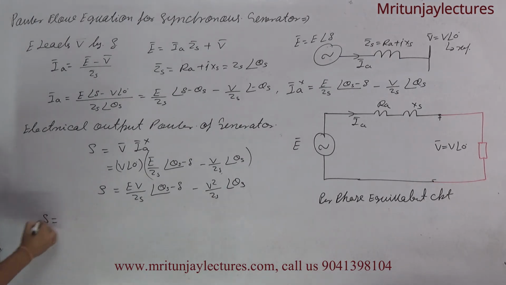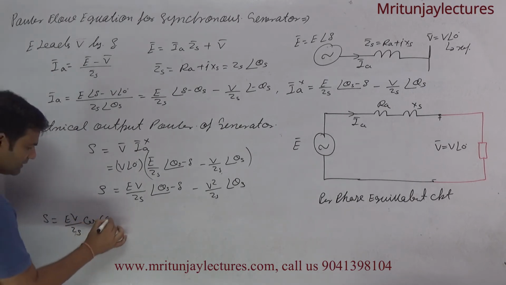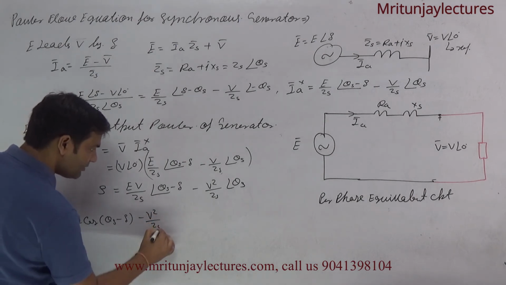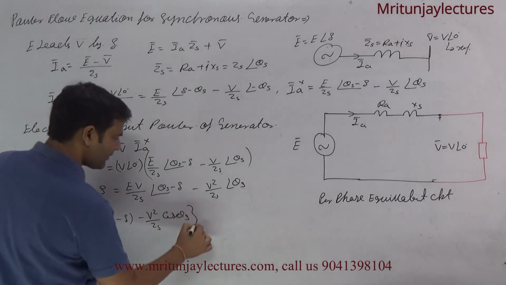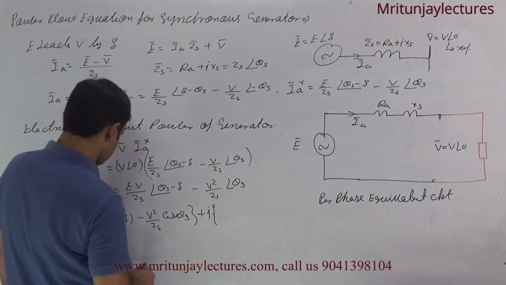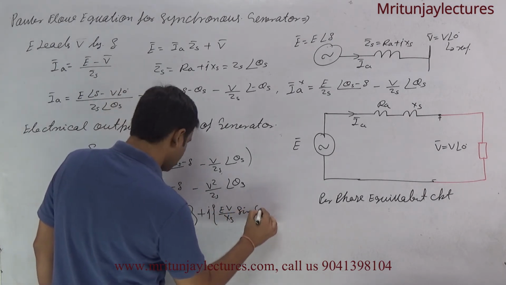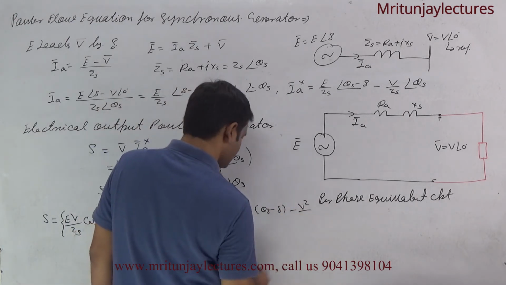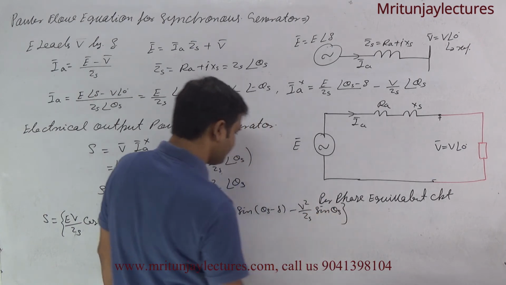First of all, S is EV divided by ZS into cos theta S minus delta, minus V square by ZS into cos theta S, plus j times EV by ZS into sin theta S minus delta, minus V square divided by ZS into sin theta S. Clear?